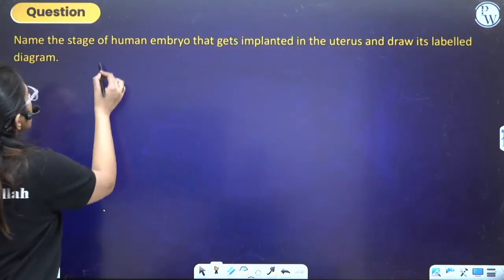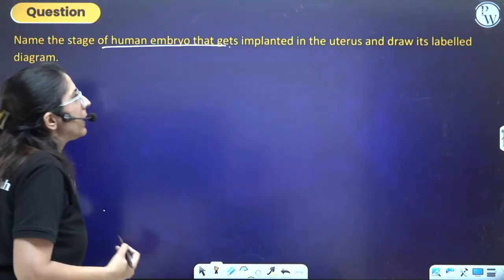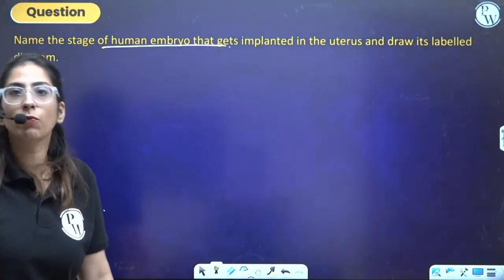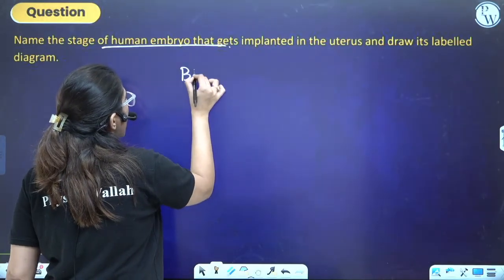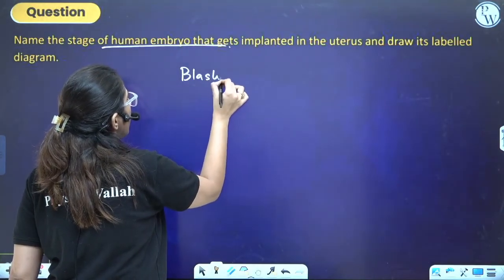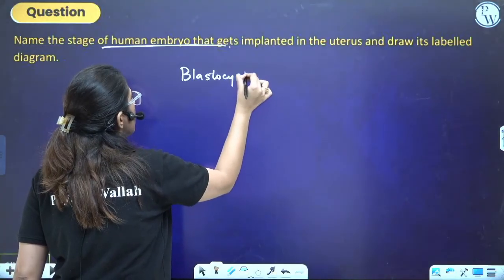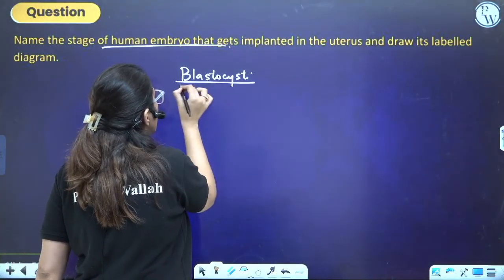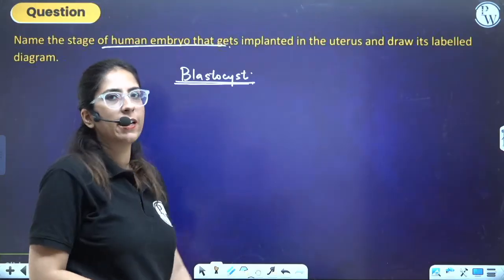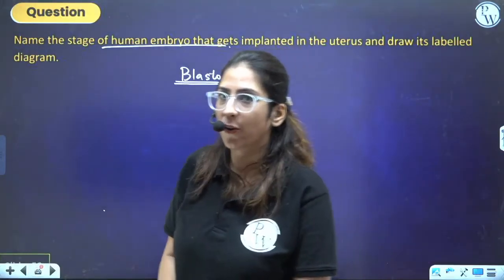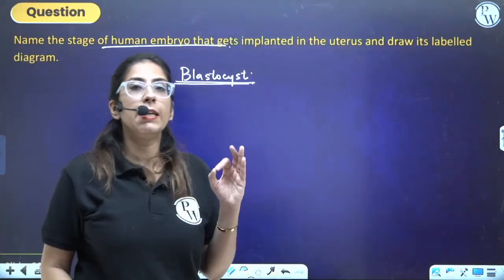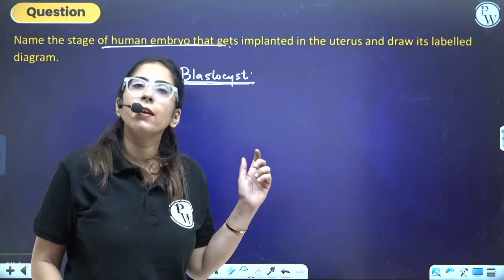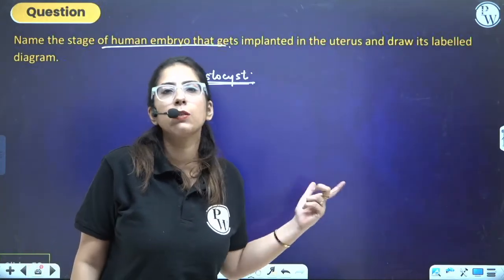Now, name the stage of human embryo that gets implanted into the uterus and draw its label diagram. What are you going to draw? Blastocyst. 3 marks, well labeled diagram. Inner cell mass, the trophoblast, trophectoderm, blastocoel cavity, everything you have to draw. Okay. So your diagram should be with pencil. Labeling should be on one side and the image should be there. Like this is what you are drawing.